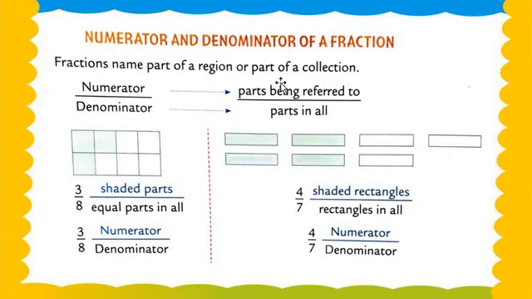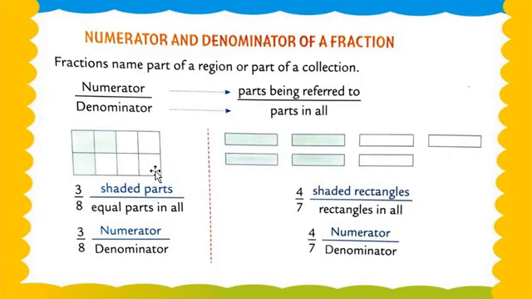Fractions name a part of the region or part of a collection. Numerator or denominator. Numerator means what? Parts being referred to. And denominator means what? Parts in all. Okay, now here let's check the blocks. 1, 2, 3, 4, 5, 6, 7 or 8. There are total 8 blocks. So that's why we are writing in the denominator 8.